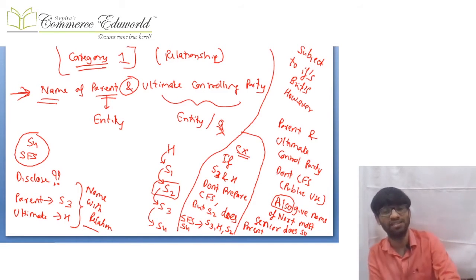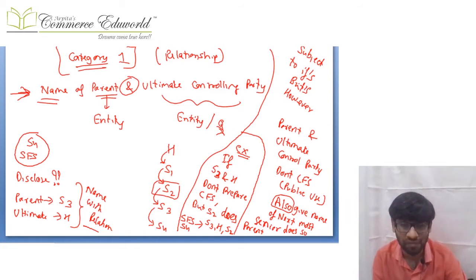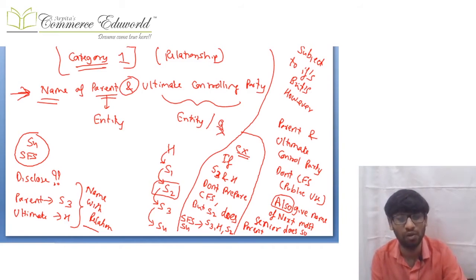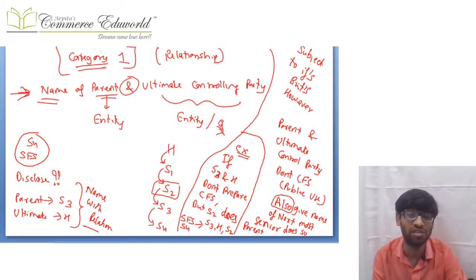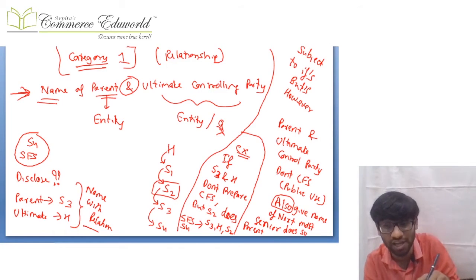So let us say in our example we are thinking from S4 point of view. S4 has to name S3 and H, but if S3 and H both don't make CFS which is available for public use, then S4 will also be required to give, over and above H and S3, the name of the next most senior parent which does so.